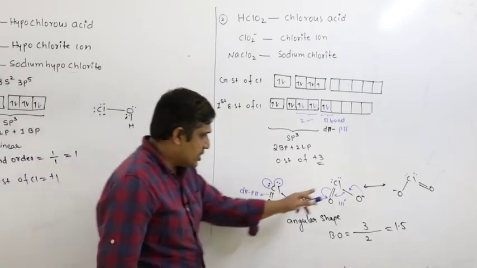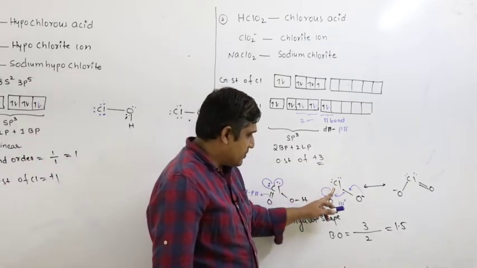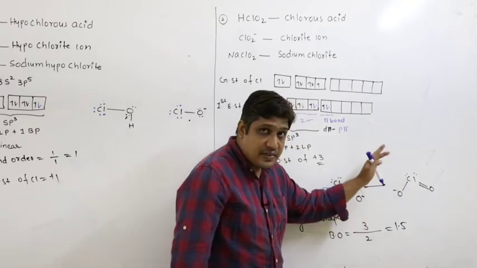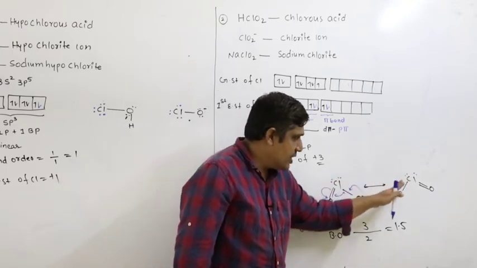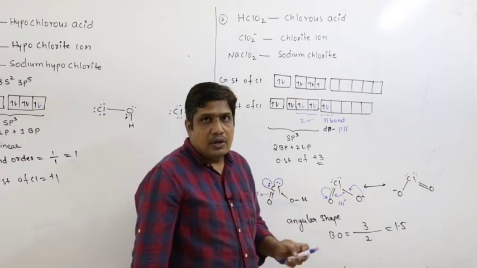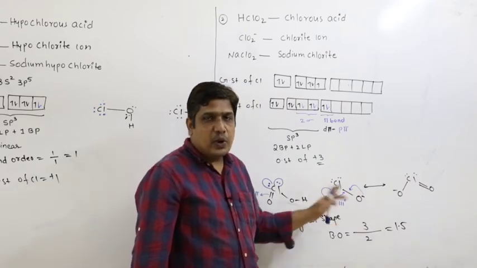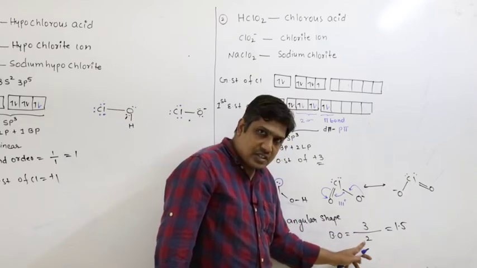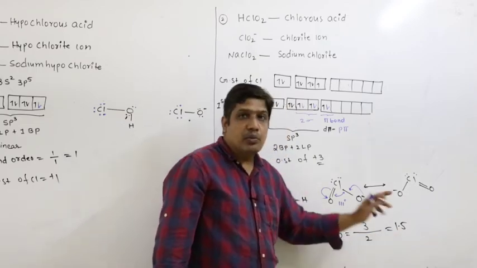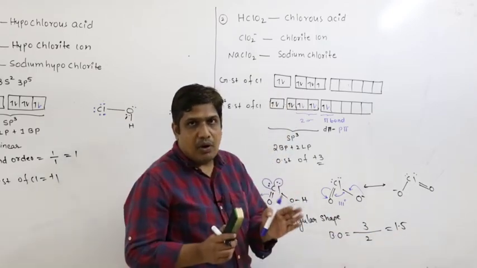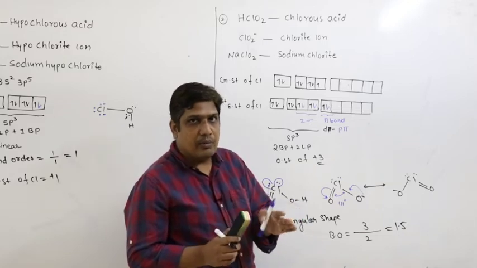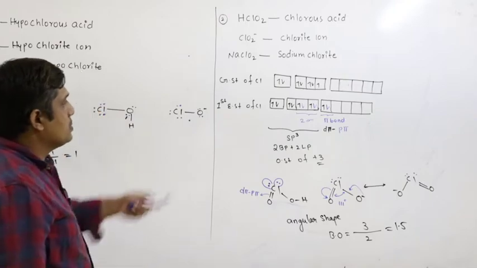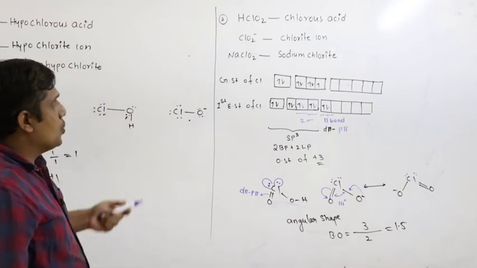So between these two atoms, I have selected this bond. In the first resonating structure, there are two bonds. In the second resonating structure, between the same atoms, there is only one bond. So the total number of bonds between these two atoms in two resonating structures is 3, divided by the number of resonating structures, 2. So 3 by 2 is 1.5. That means the bond order lies between a single bond and a double bond. So this is about HClO2.